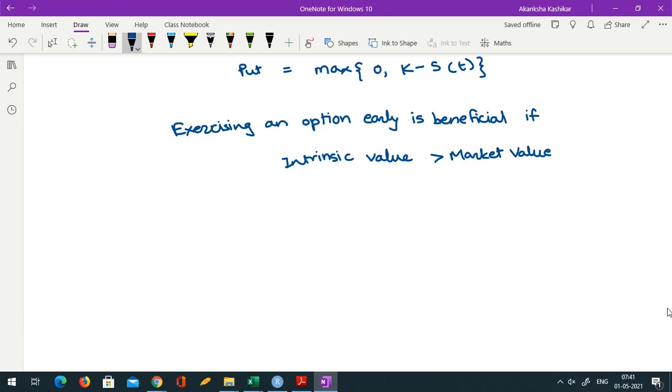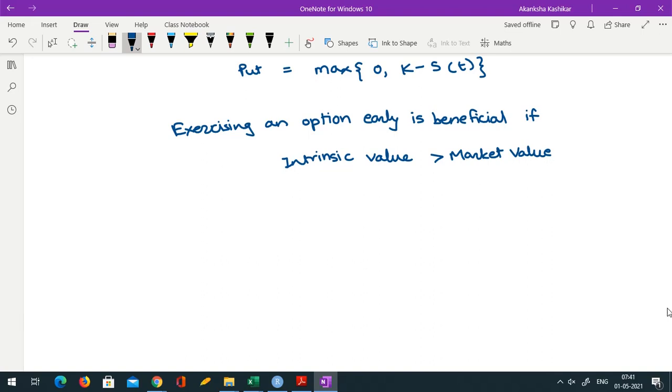You either wait for next time period, or if you are immediately in need of money, you just sell the option, because exercising is going to give you less money, selling is going to give you more money, because market value is the selling price. These in the money, out of the money concepts are more useful for American option.